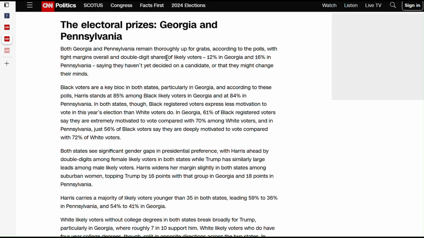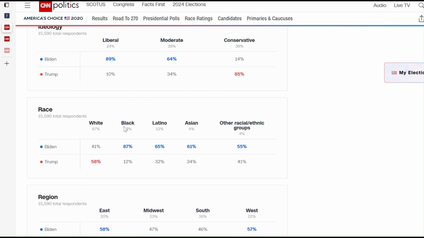When you look at Georgia and Pennsylvania, and in particular Georgia with its big Black population, you see the Harris vote share among Black voters is a little bit down, 84% in Georgia and 85% in Pennsylvania, but not by much, only 3 points from 2020.